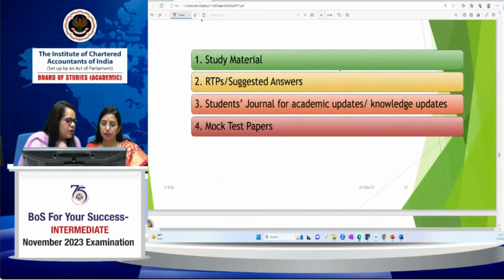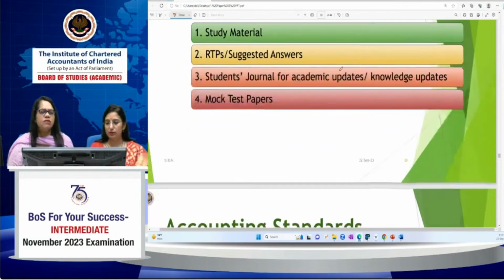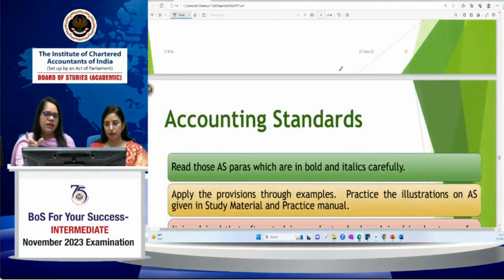There is a query. Let's see the query. In the exam, can we highlight, as we must use only a black pen? See, there is no need to highlight anything. The examiner knows what is correct. You just write it in a neat format. Underline the key points. That's it.